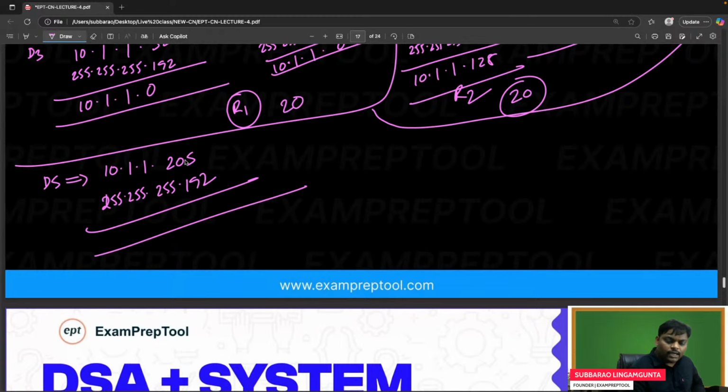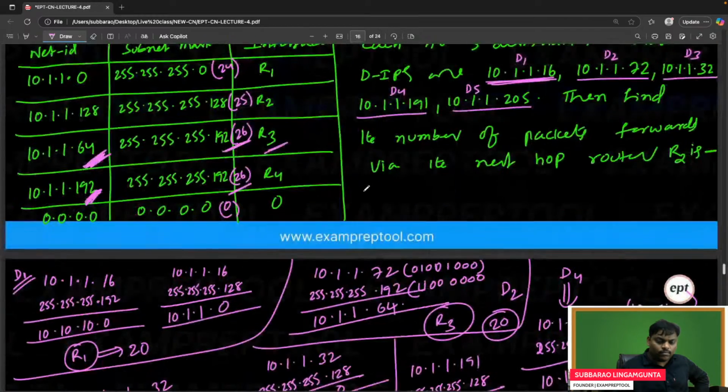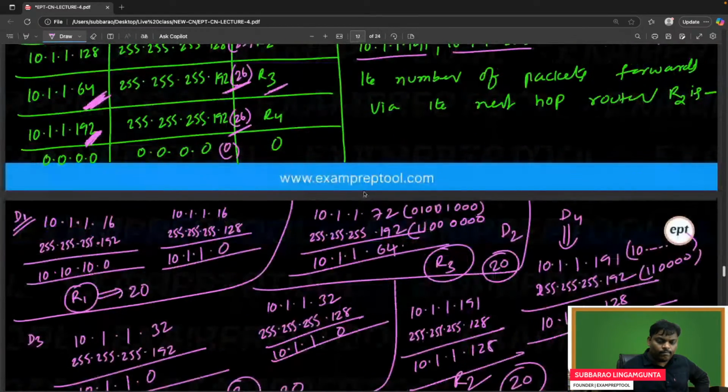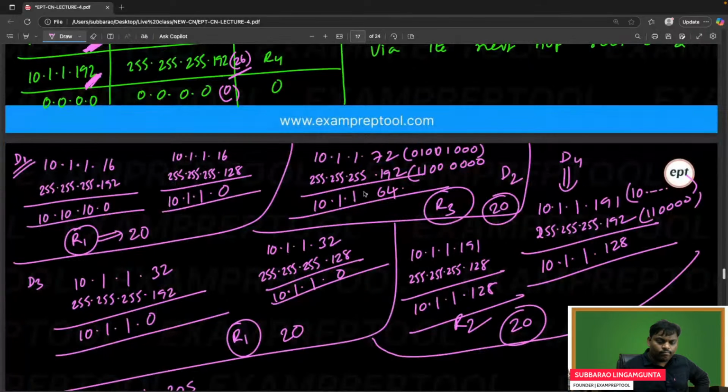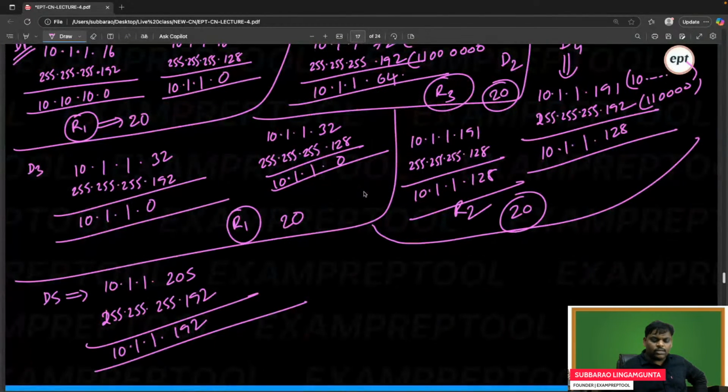If you do the AND operation, I think 128 will match. So 10.1.1, it's going to be 192. Let me know if anything is wrong.